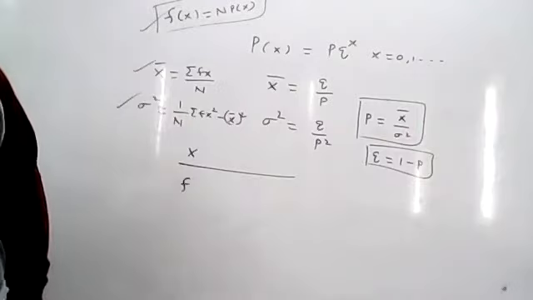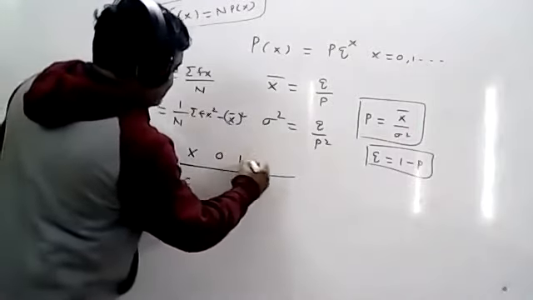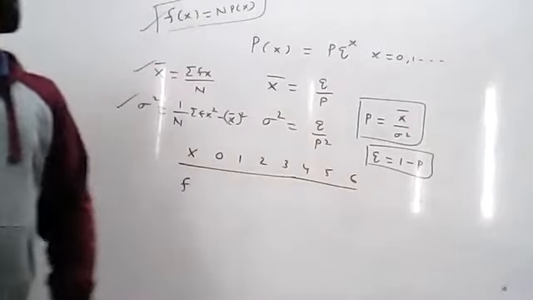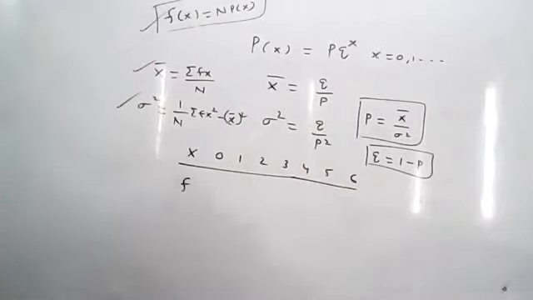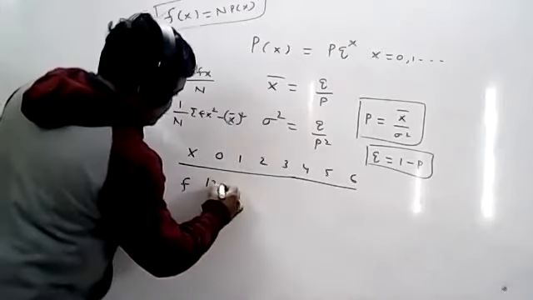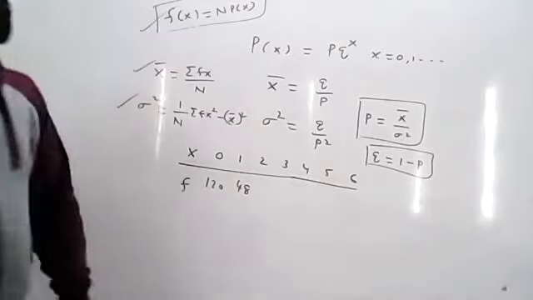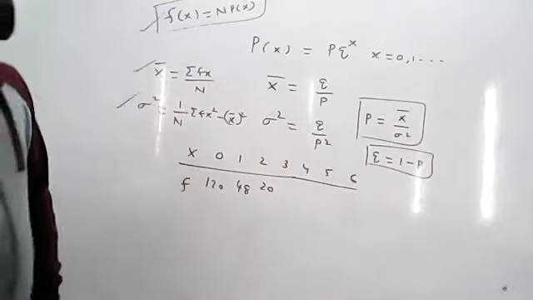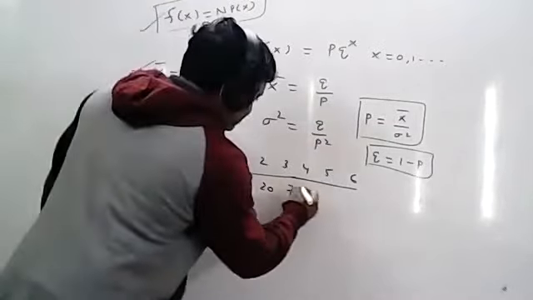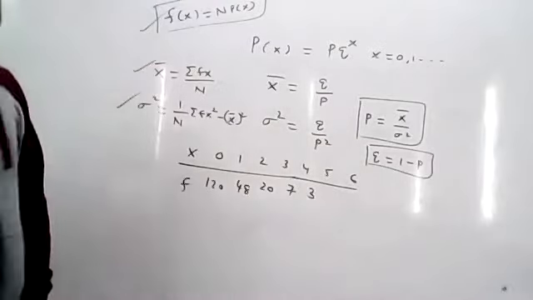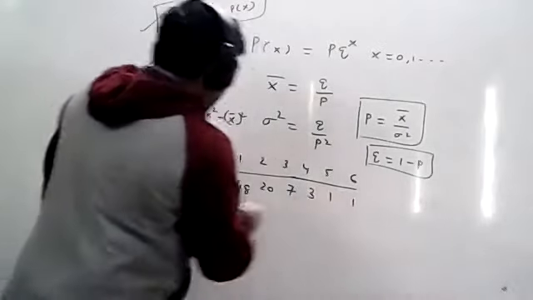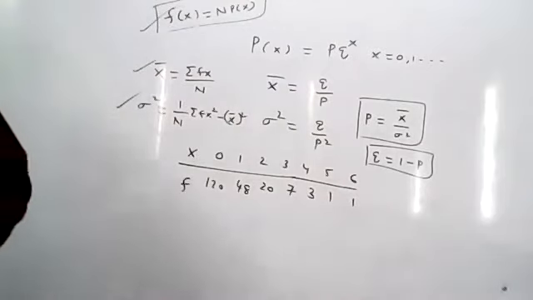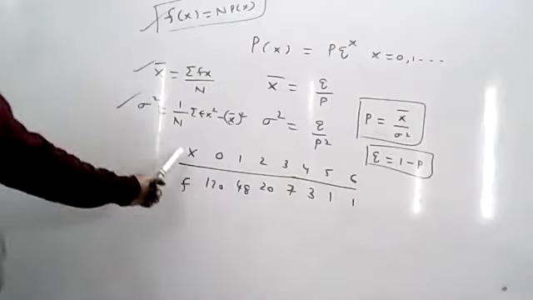Write down the x values 0 to 6: 0, 1, 2, 3, 4, 5, 6. Now write down the frequency values: 120, 48, 20, 7, 3, 1, and the last value is also 1. Okay, so this is the problem.